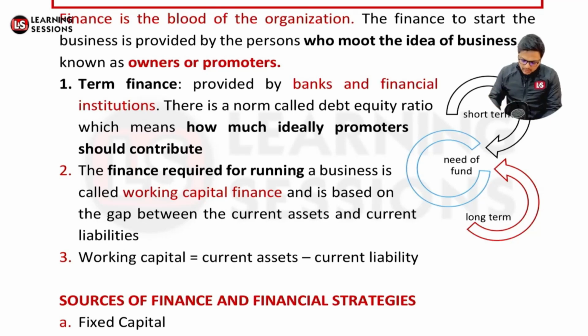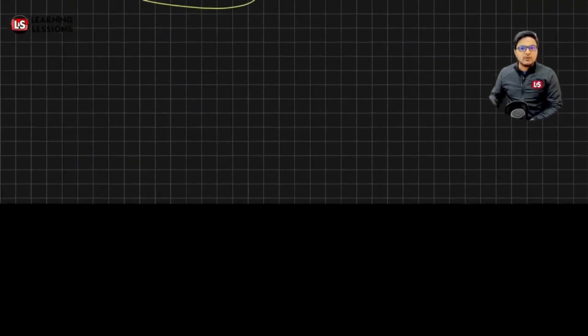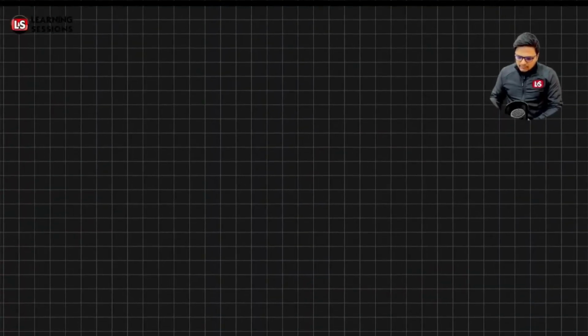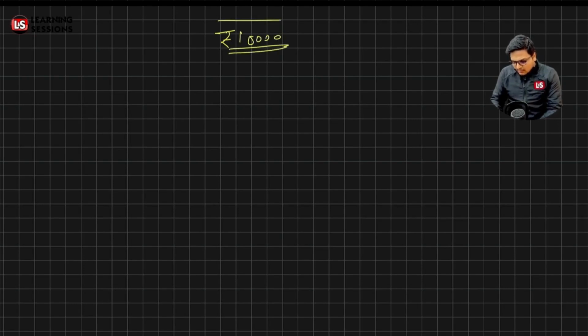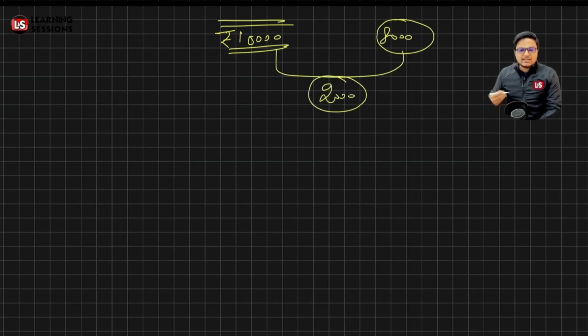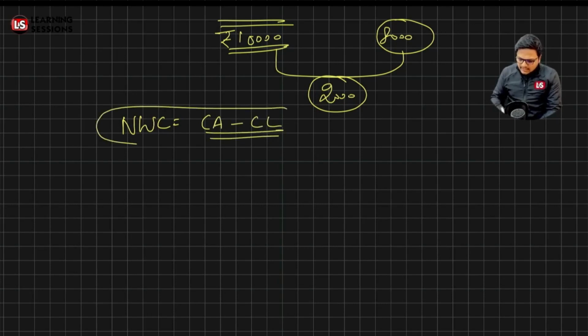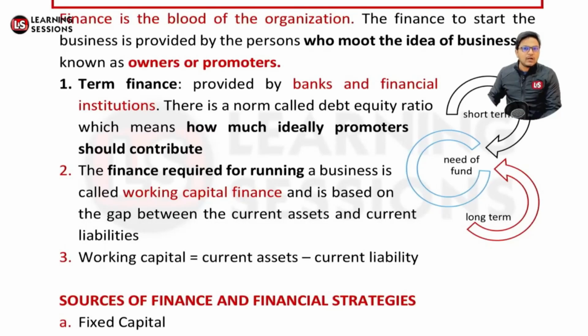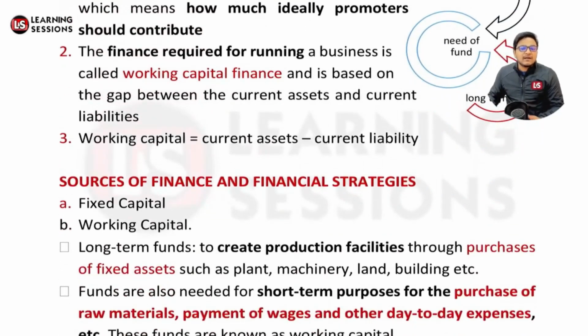So working capital is equal to what? Working capital is the amount which is required by companies for the day-to-day operations. Let's suppose we require funds of rupees 10,000 on a per day basis, and we just have an amount of rupees 8,000 in hand, right? And further, what is the gap? Gap is equal to 2,000 rupees, which we are not having right now. That is the net working capital, right? So NWC is equal to what? The definition says it is equal to the amount of current assets exceeding the current liabilities, right? So that's equal to net working capital, which is required to be financed.